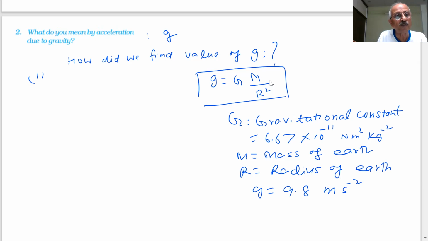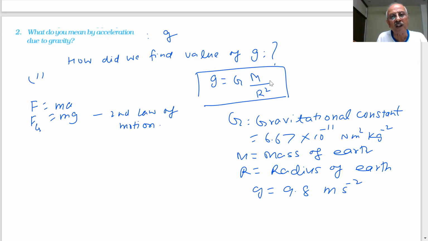Which two laws were used? F is equal to m into a, which is F is equal to m into g, where m is the mass and g is the acceleration due to gravity. This is the second law of motion.